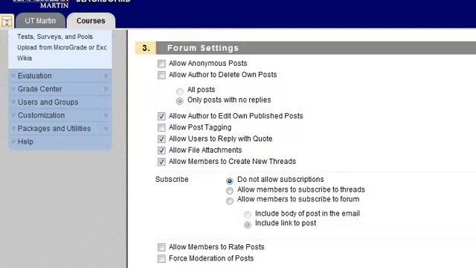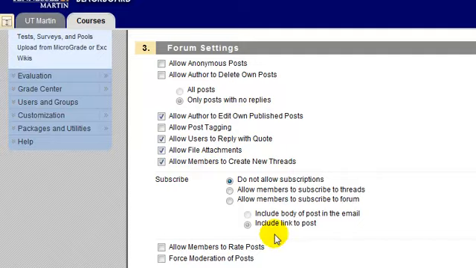If you were to allow people to subscribe to discussion boards in your course, then anytime somebody made a post on the discussion board, the person who has subscribed would then get notified by email that a new discussion board post has been added. In this way, they don't have to log into Blackboard every single time to check and see if new posts have been made. The new posts will automatically be delivered to them in their email, so they can read what people have said in the posts, and then they can choose if they want to go log into Blackboard and make a formal reply using the Blackboard discussion board tool.